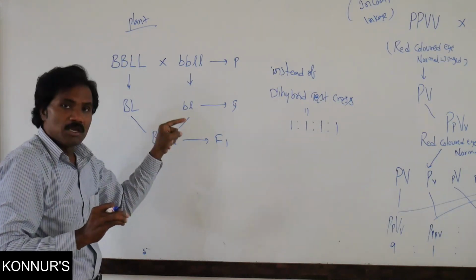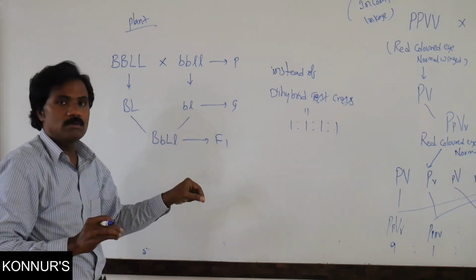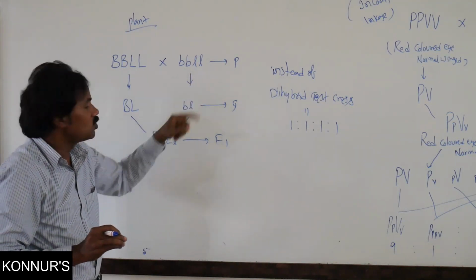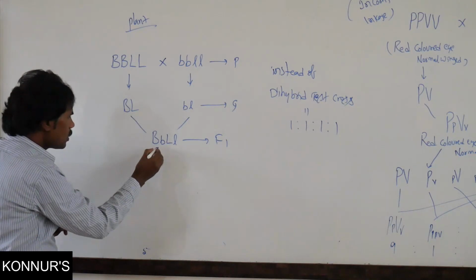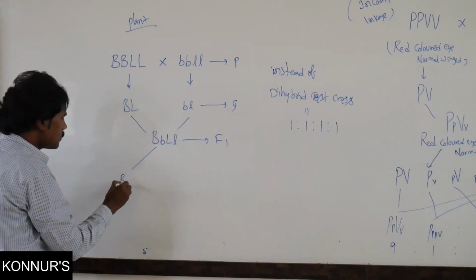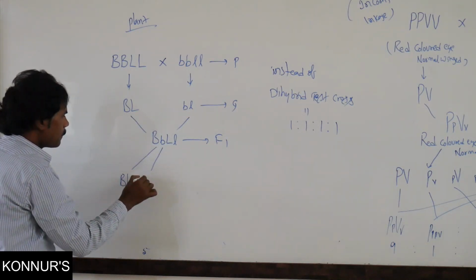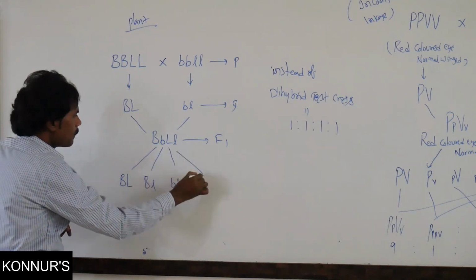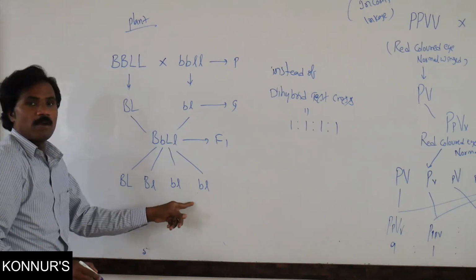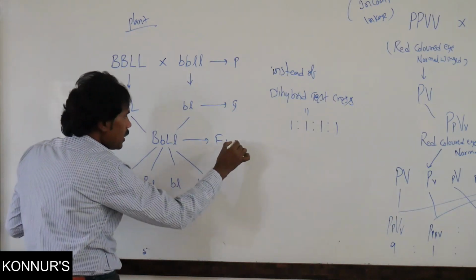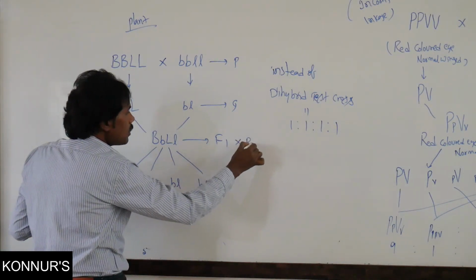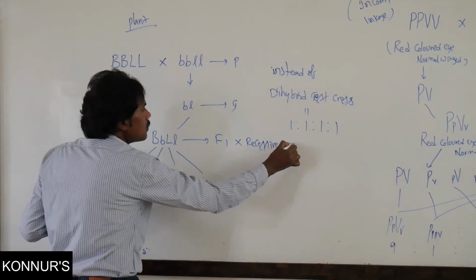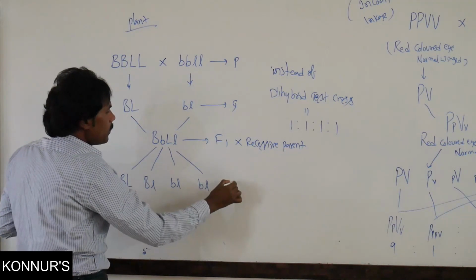In this, if it is crossed with the recessive parent, here the possible gametes are these. Then it is crossed with the recessive parent. What is the recessive parent here?